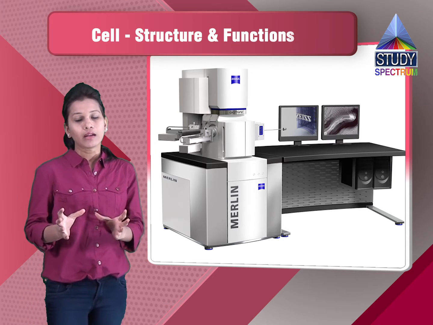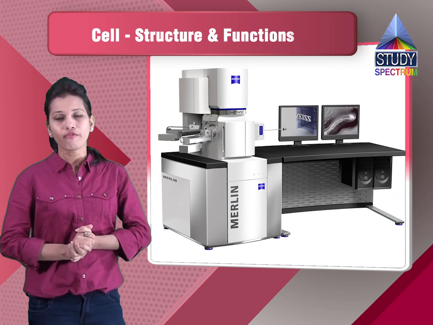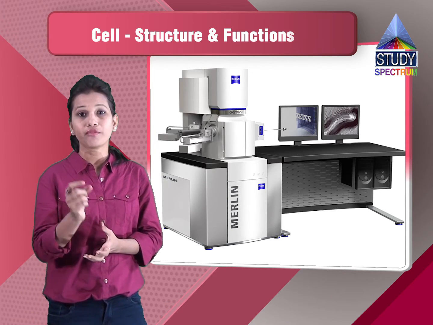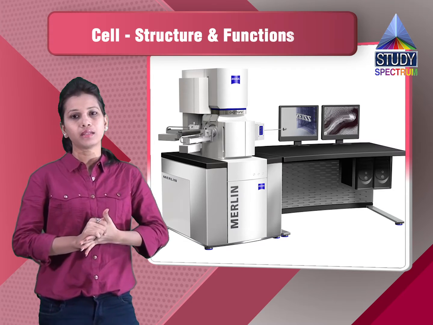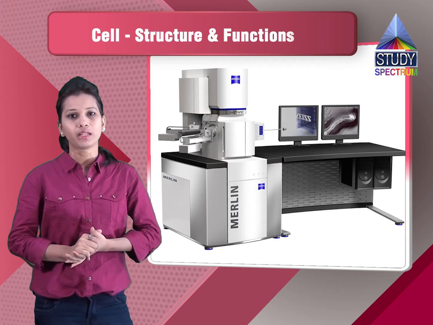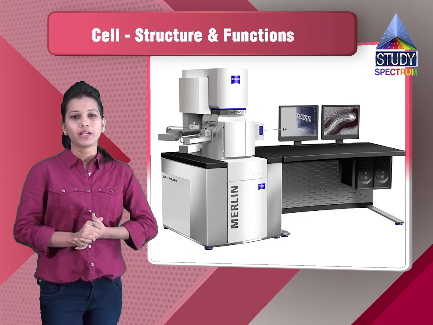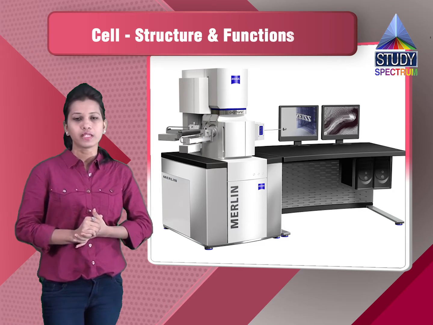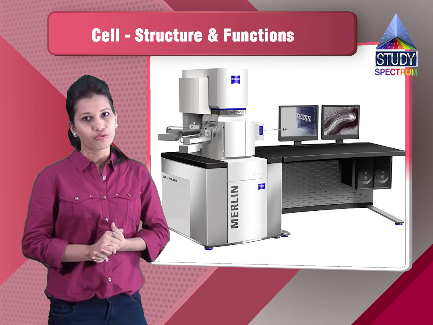These can also be helpful in observing the external structures of the cell, so that we can observe the granules which are present in the cell, the various organelles, and the various elements which are formed during the metabolic processes of the cell. So these are all the various parts which can be observed inside the cell using the scanning electron microscope.